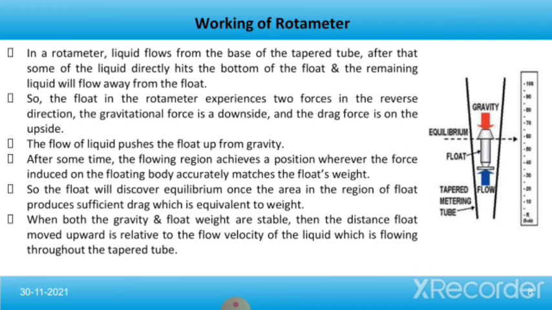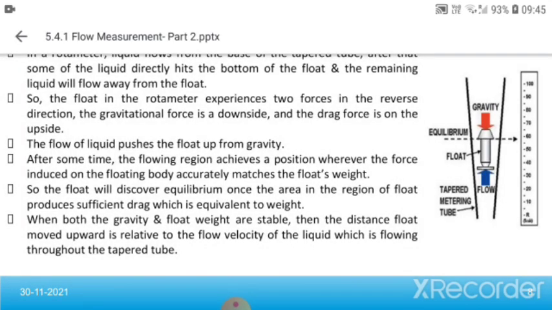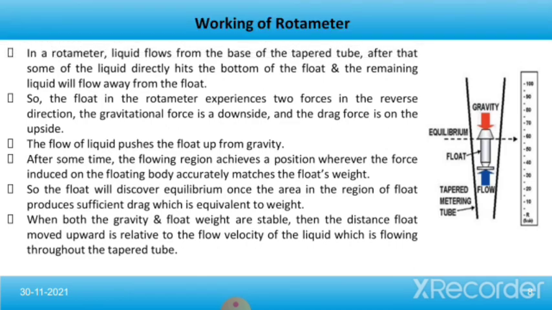The gravitational force is on the downside and the drag force is on the upside. The flow of liquid pushes the float up against gravity. After some time, the float reaches a position where the force exerted on it accurately matches the float's weight. So the float will find equilibrium once the area around the float produces sufficient drag equivalent to its weight. When both forces are balanced, the distance the float moves upward is relative to the flow velocity of the liquid flowing through the tapered tube.